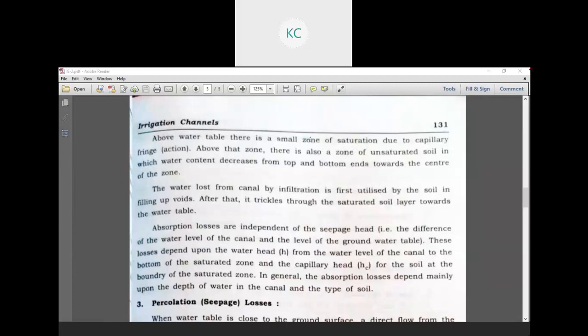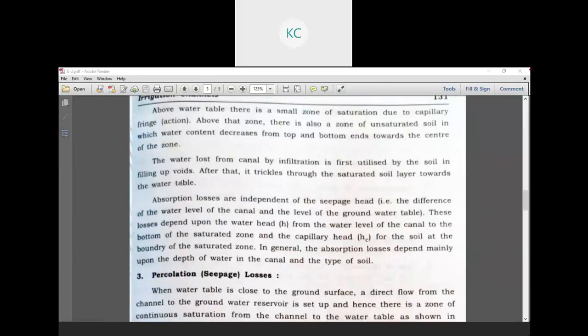Above that zone, there is also a zone of unsaturated soil in which water content decreases from top and bottom and towards the center of the zone. The water lost from canal by infiltration is first utilized by the soil in the filling of the voids. After that, it trickles through the saturated soil layer toward the water table. Absorption losses are independent of the seepage head.